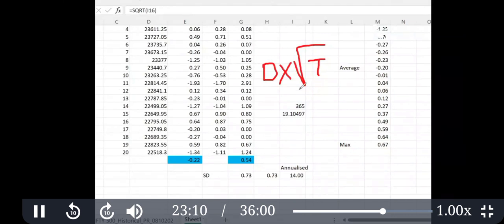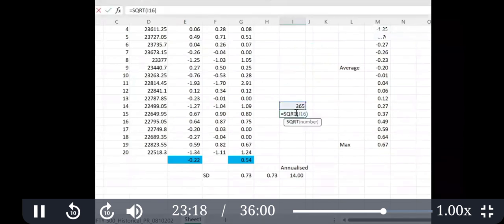So it is 19.1. Now please note, in books, YouTube, everywhere, they take the square root of 252 days instead of 365. You may ask why they are taking 252. Because in a year there are around 250 trading days, since Saturday and Sunday are holidays. So that's why they take 252. But for practical purposes, the National Stock Exchange uses 365.